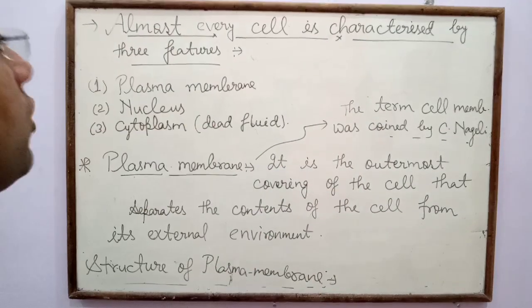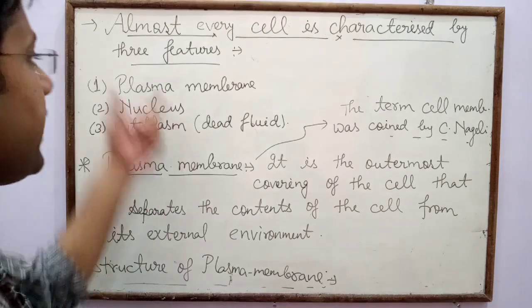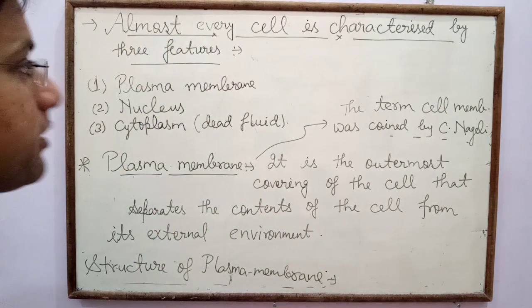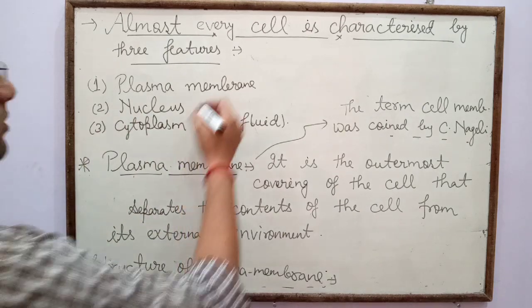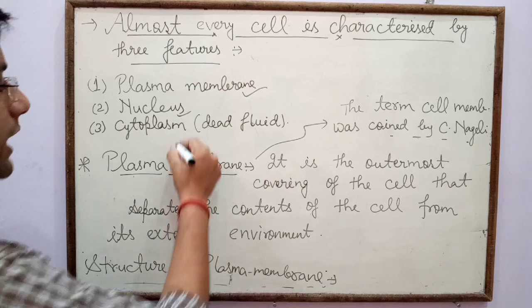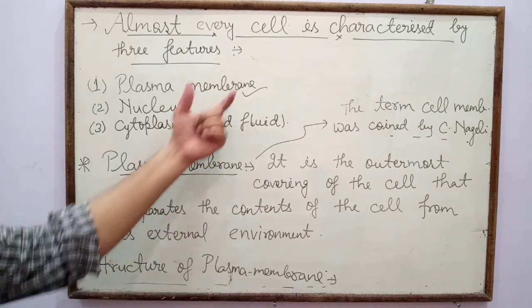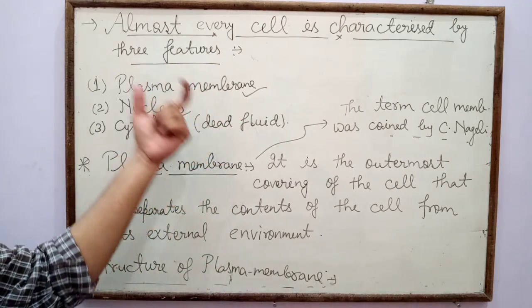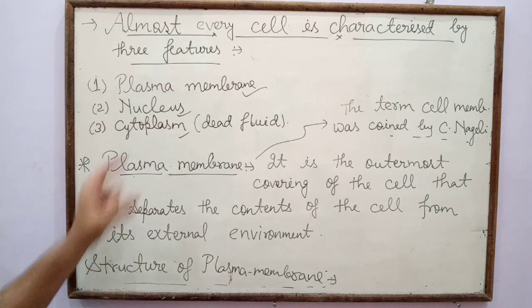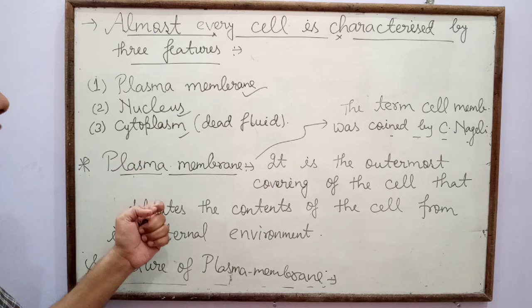Next, almost every cell is characterized by three features, that is the plasma membrane, nucleus and cytoplasm. These are the three main characteristic features of the cell: plasma membrane, nucleus and cytoplasm.